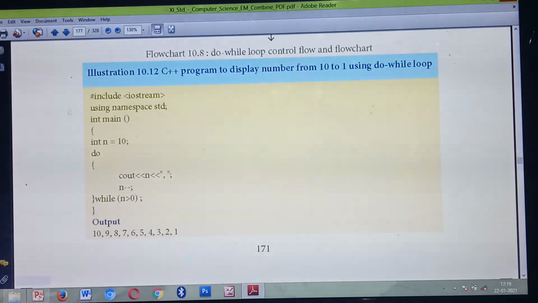Okay, again it will go. So what's the value? 9, printed. Then 9 minus 1 is 8. So 8 is greater than 0. Again, then 8 minus 1, 7. Likewise, it will execute till 1. Whether 1 is greater than 0, yes. When the condition becomes false, after the 1 comes 0. So 0 means it won't get executed. Understood? So here, this condition will be checked at the last.